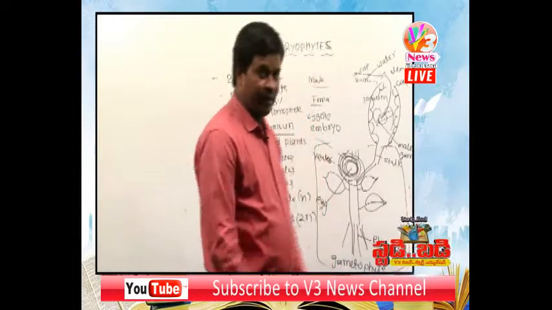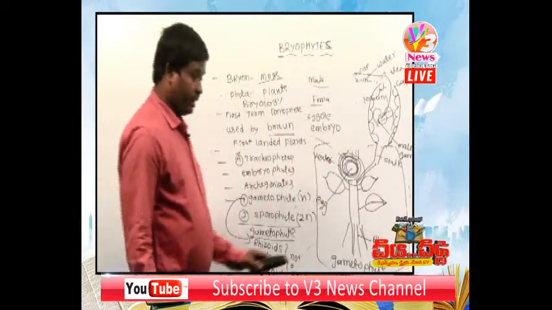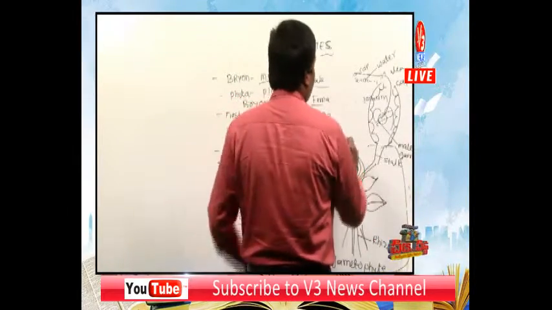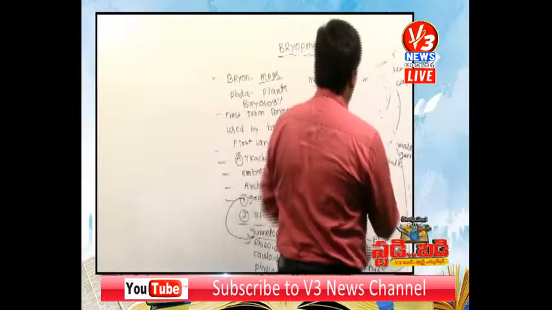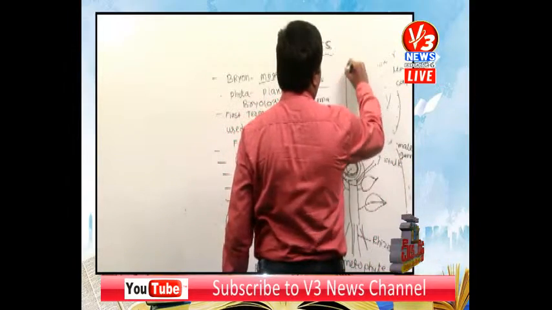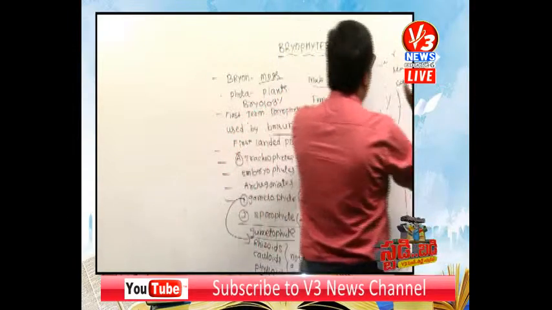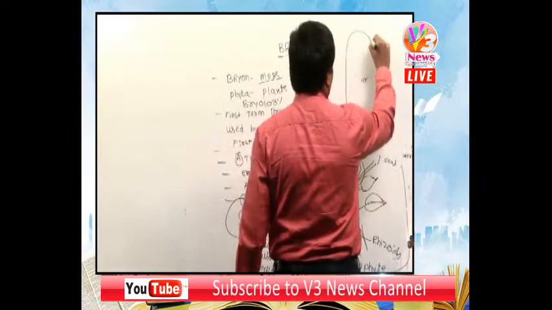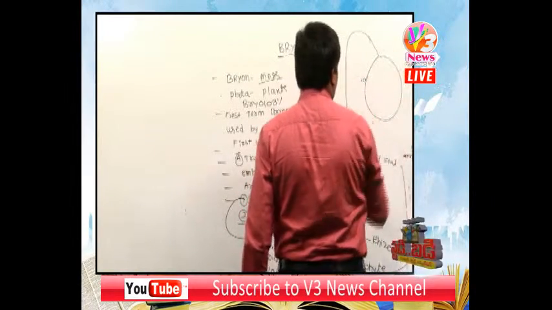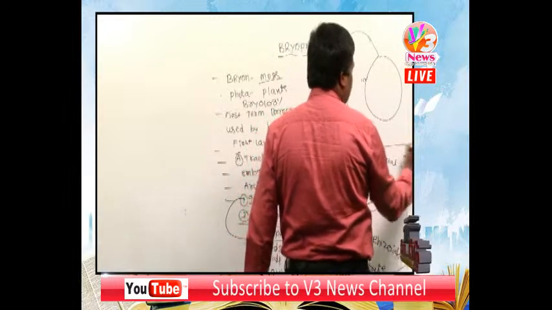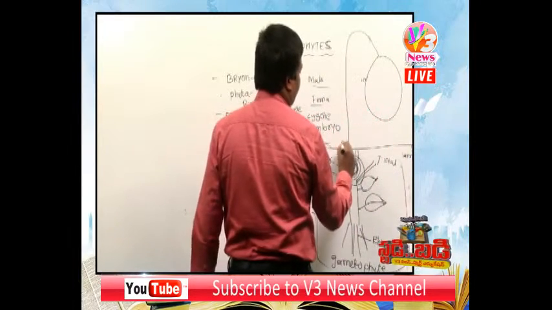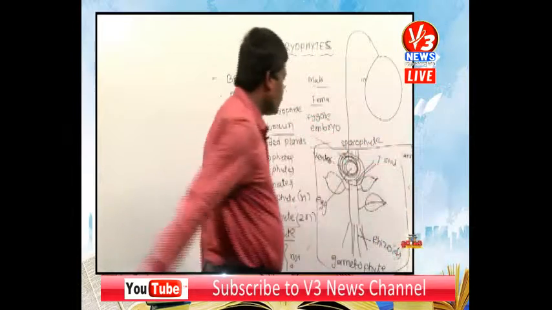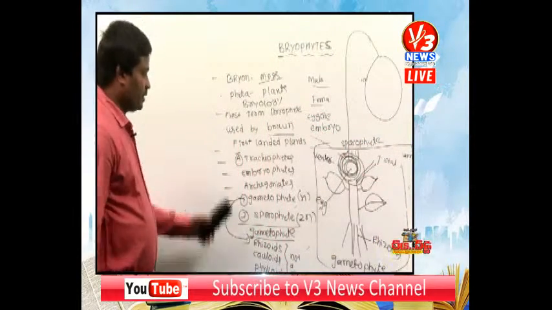The embryo develops into a sporophyte. But the embryo does not develop into a seed. This embryo develops into a sporophyte. This portion is called a sporophyte.